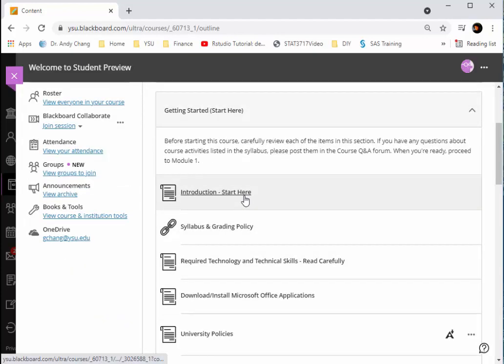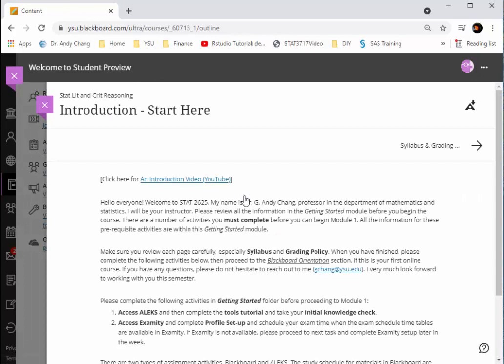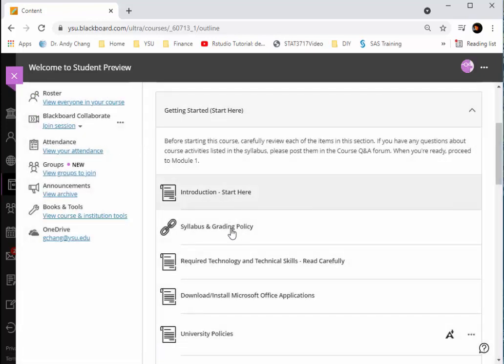Getting ready, it's very important that you actually have the ALEX system, which is the platform that you use during the semester for learning, and also set up the Examity profile. This class will use the online proctoring system Examity, so you have to set up your profile before scheduling your exams. The next item in this Getting Started section is a syllabus, which you have already received a copy.